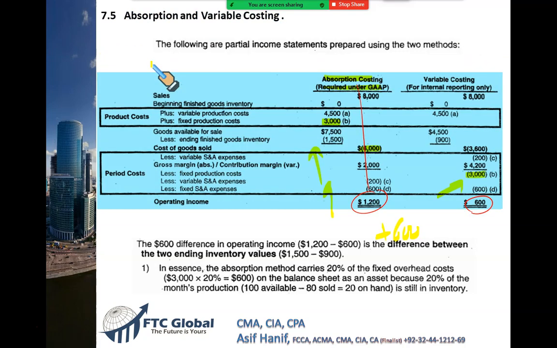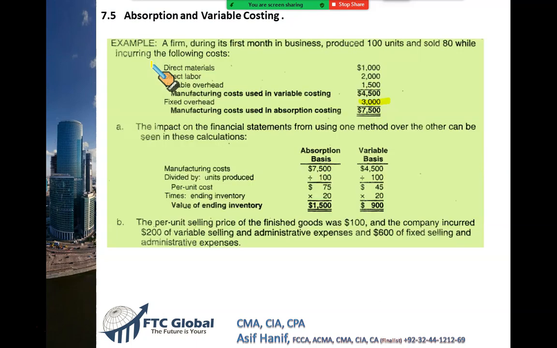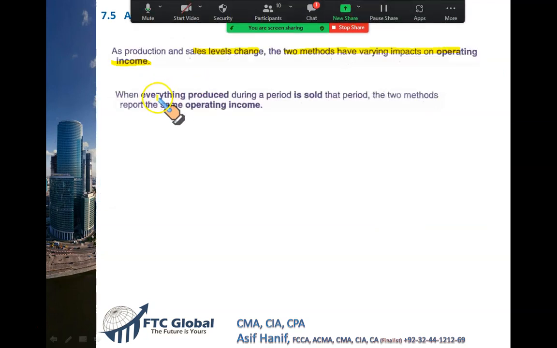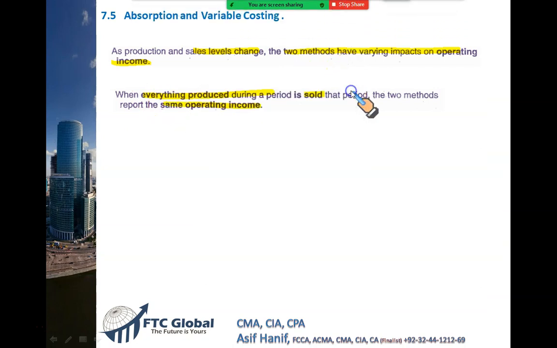Like in this example here, if you produce 100 and all of these 100 units are sold, there is no transfer in closing stock. Whatever is produced is fully sold, both systems will show the same profit. Everything produced during the period, if it is sold, there will be the same operating profit under both systems. When everything you produce is sold, that means you were not able to transfer your fixed cost into closing stock. So that's why your profit would be the same under both methods.